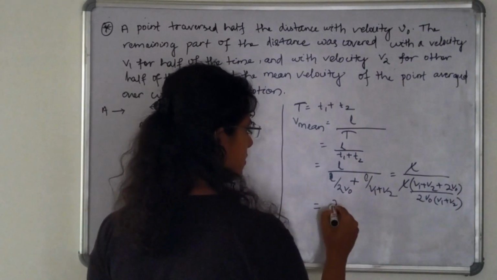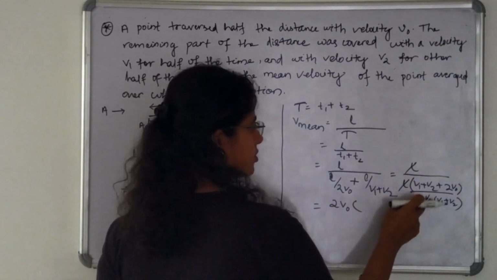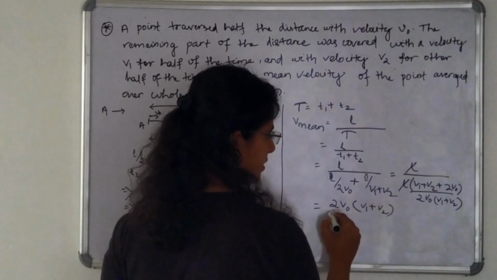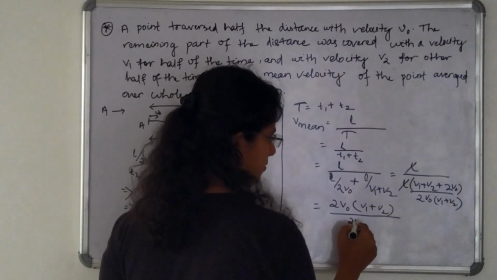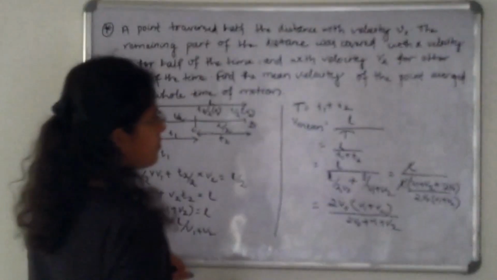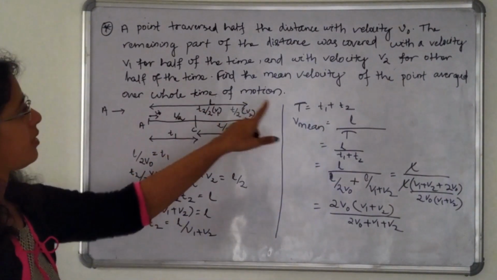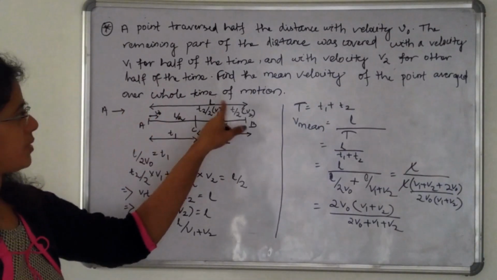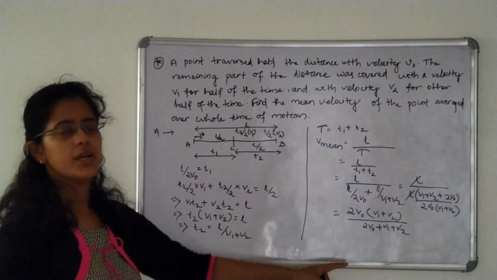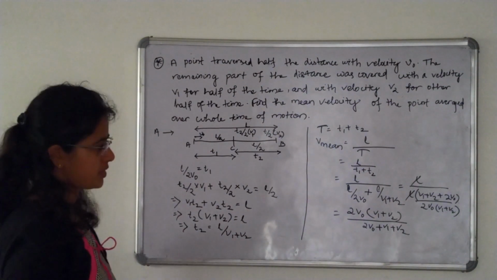So the mean velocity is the numerator 2 v naught into v1 plus v2, divided by 2 v naught plus v1 plus v2. So the mean velocity of the point averaged over the whole time of motion is 2 v naught into v1 plus v2 divided by 2 v naught plus v1 plus v2.